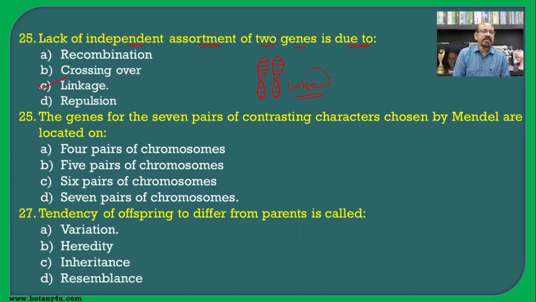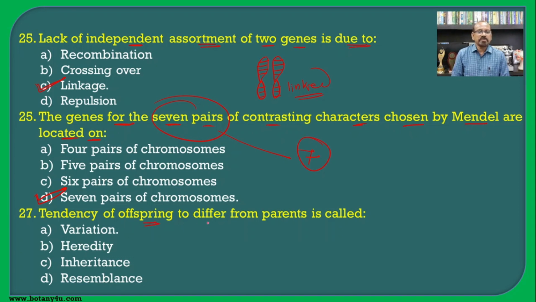Hence linkage becomes the correct answer for this question. The genes for the 7 pairs of contrasting characters chosen by Mendel are located on, as we have seen earlier, separate chromosomes. If 7 pairs of contrasting characters are there, then no doubt they will be present on the 7 pairs of homologous chromosomes, and hence 7 pairs of homologous chromosomes is the correct answer for this question.